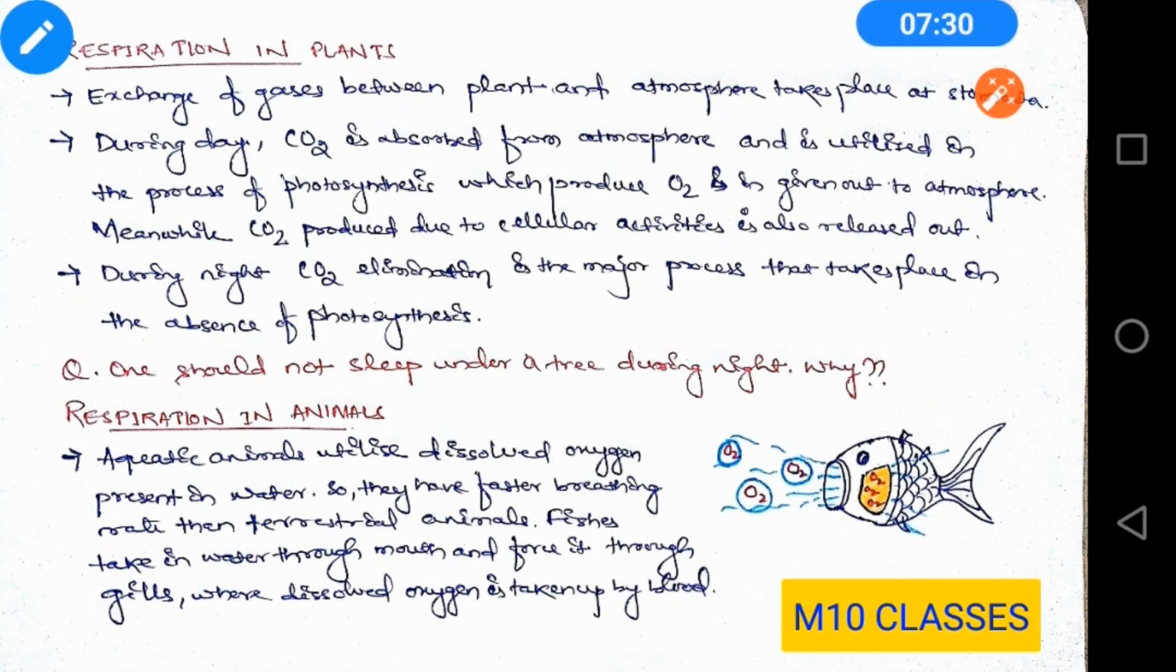Now, as you can see in the figure, here the fish is taking in water with oxygen, that means dissolved oxygen present in water. Now it passes or forces this water to pass through gills. In the gills, the oxygen is absorbed into the bloodstream and the water passes out through the gills. As the amount of oxygen available is very less, they need to breathe faster to get more amount of oxygen.